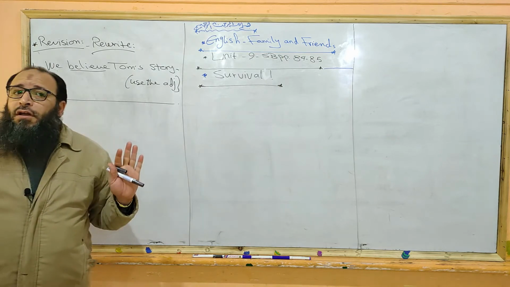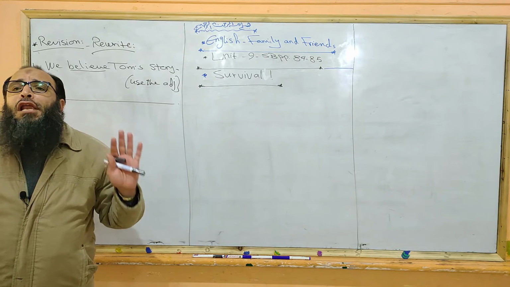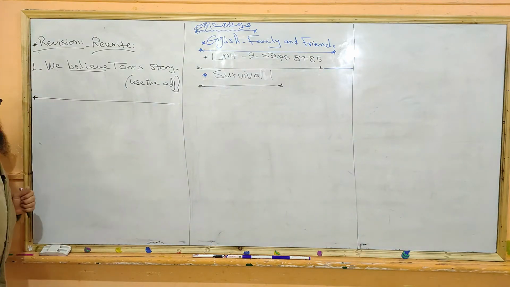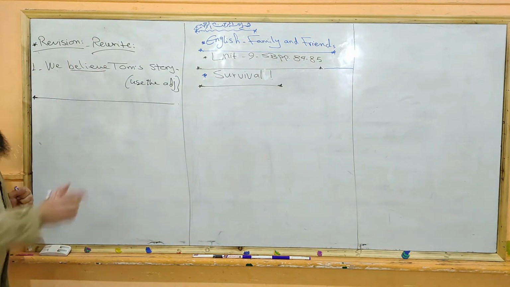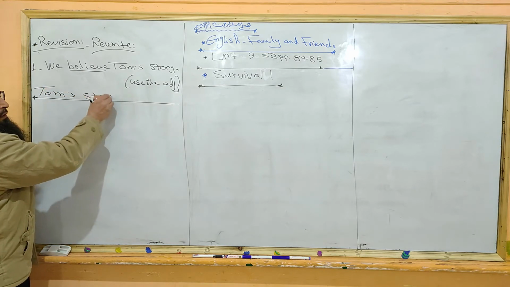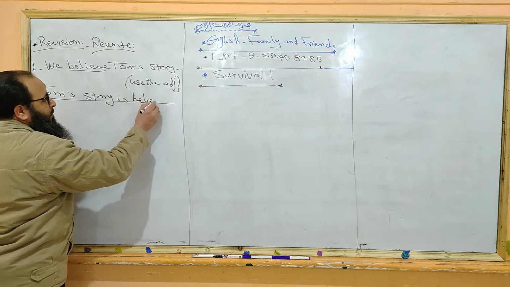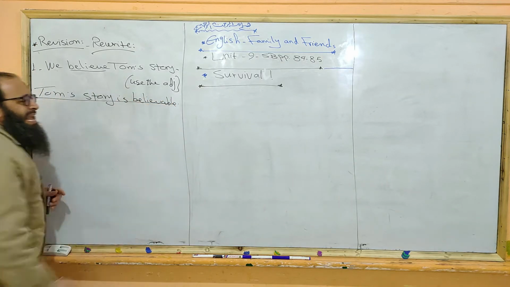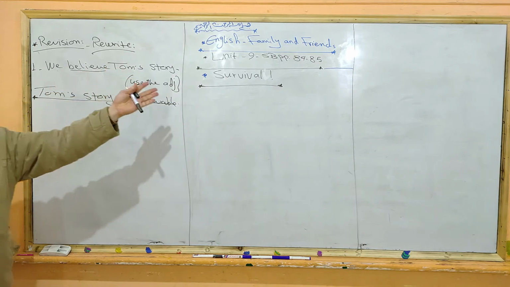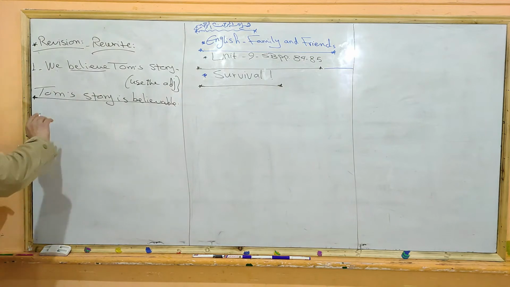Able. A-B-L-E. Believable. What is believable? Tom's story. So, Tom's story is believable. It means that we believe Tom's story. It's believable. Something that you can believe.